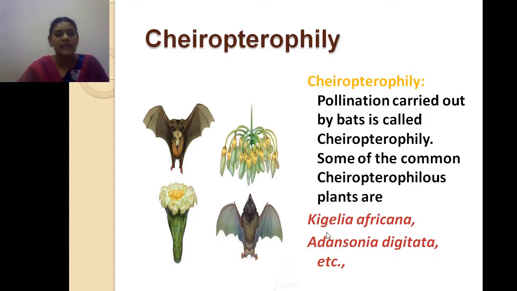Examples are Kigelia africana and Adansonia digitata. These are the species of the cheiropterophilous plants that get pollinated by bats. Yes, it's Kigelia africana, Adansonia digitata.